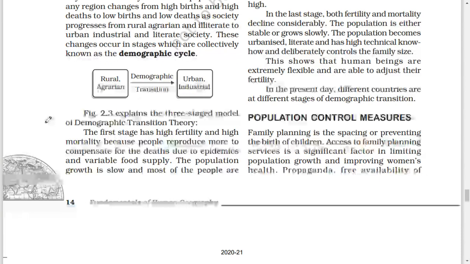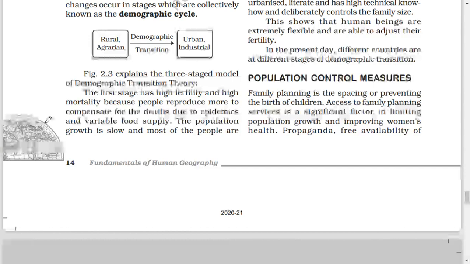Explain the three-stage model of demographic transition theory. The first stage has high fertility and high mortality because people reproduce more to compensate for the death due to epidemics and variable food supply.